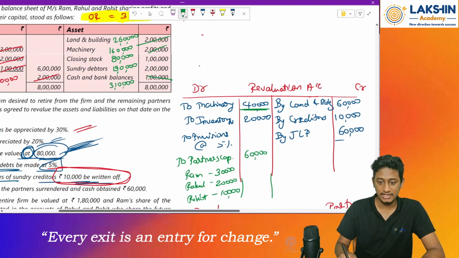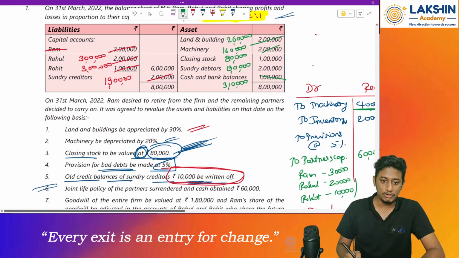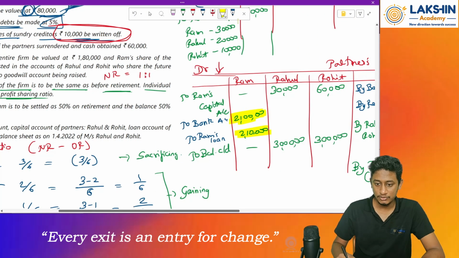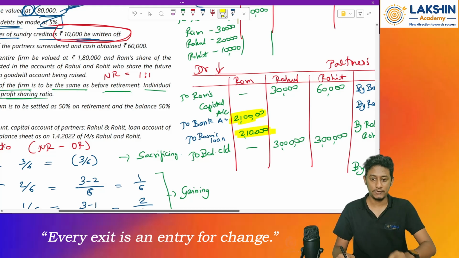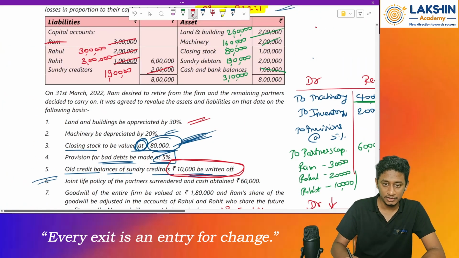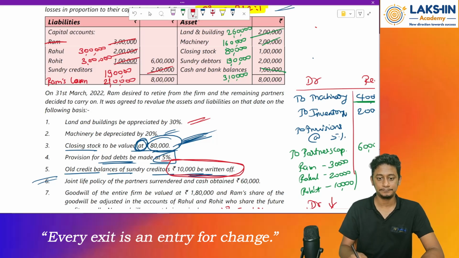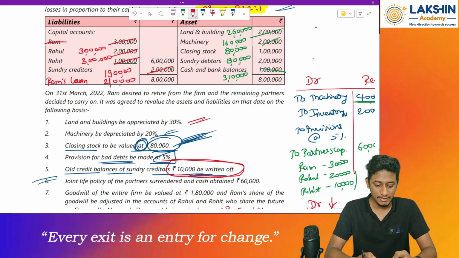Okay. Anything else pending? Ram's loan account is pending. Remember, we have transferred some amount to Ram's loan account, right? Which will be a liability for us. So 2,10,000 as a loan. So Ram's loan, rupees 2,10,000. Now compute. On the liability side, 3 lakh plus 3 lakh, that is 6 lakh rupees, plus 1,90,000 plus 2,10,000, that is 10 lakh rupees.